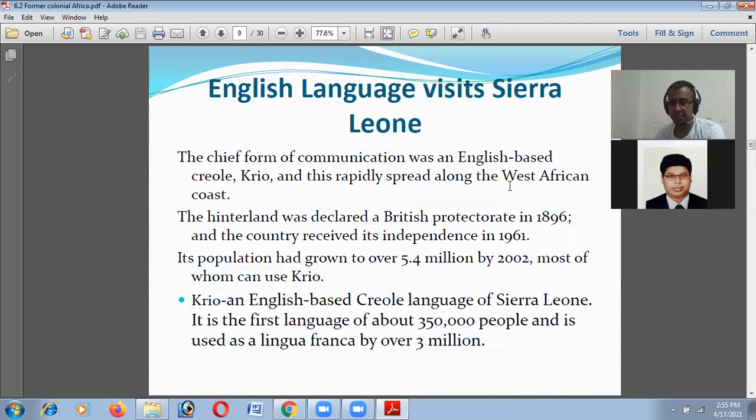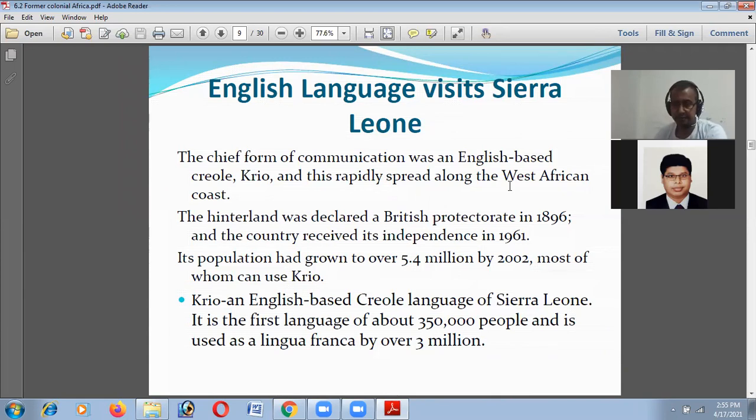The chief form of communication in Sierra Leone is English and Krio, a Creole. Krio is a regional language used in Sierra Leone. This rapidly spread along the West African coast. The hinterland was declared a British protectorate in 1896 and the country received its independence in 1961. The population had grown to over 5.4 million by 2002, most of whom can use Creole, not English.